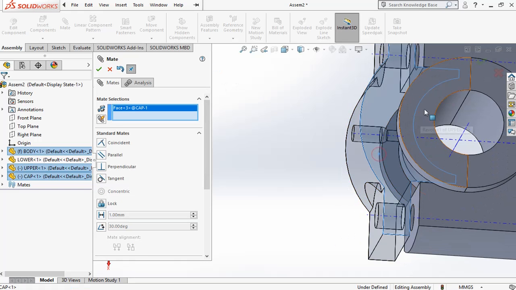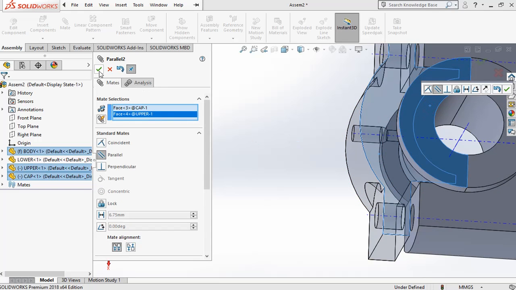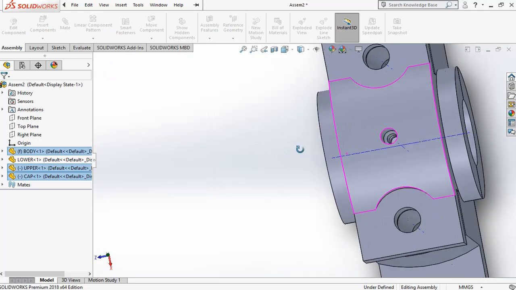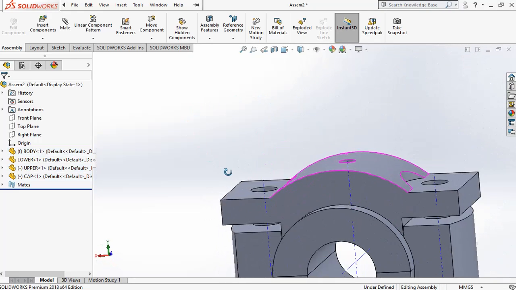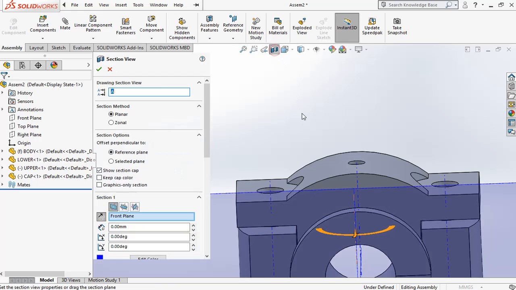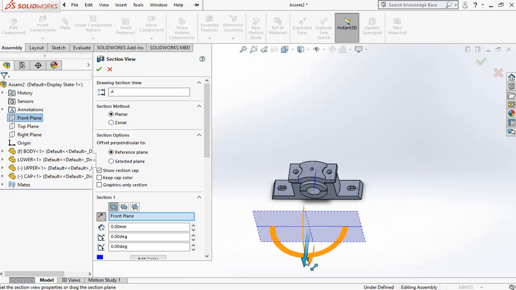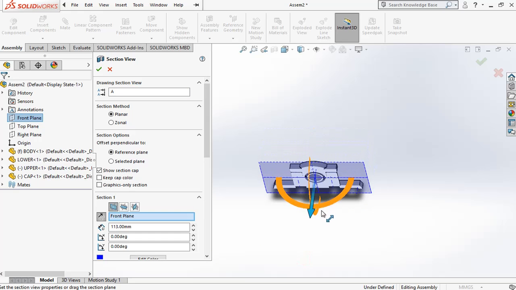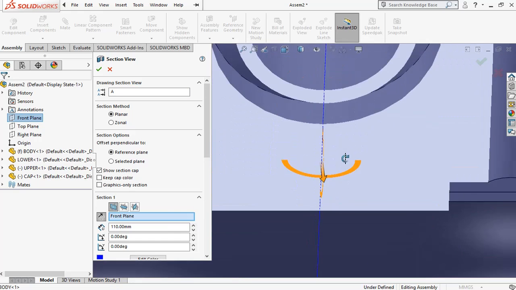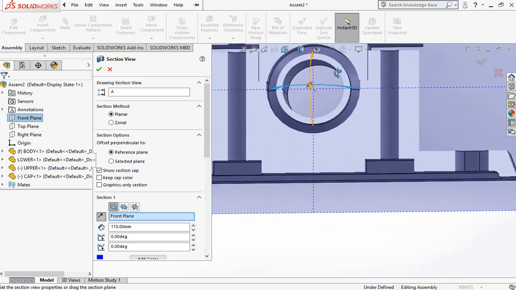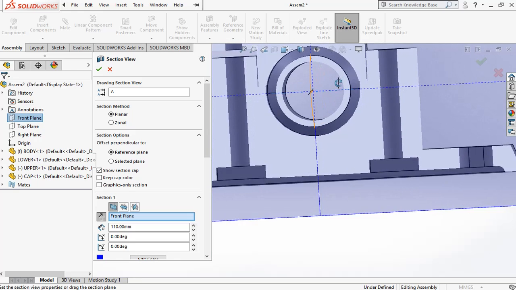And this surface must be parallel to the surface. That's it. Now we can check the section condition. Yeah, now it is okay.